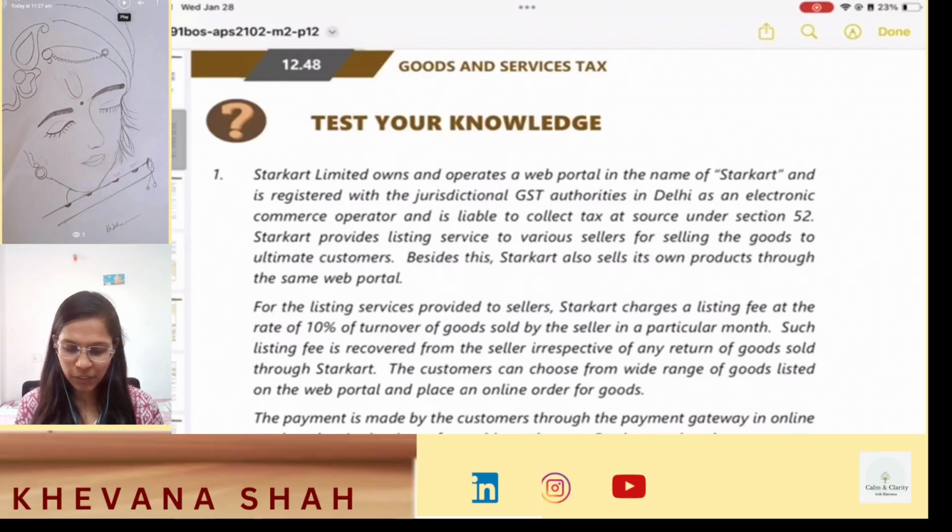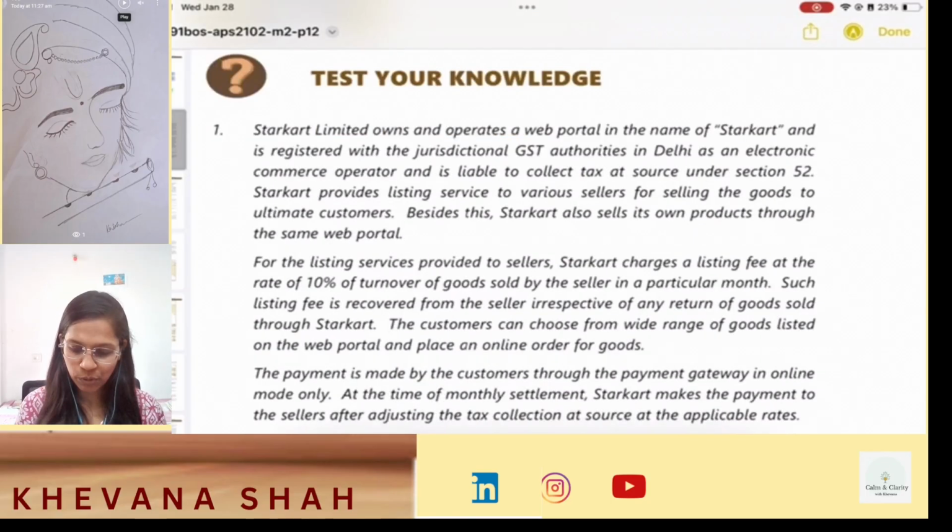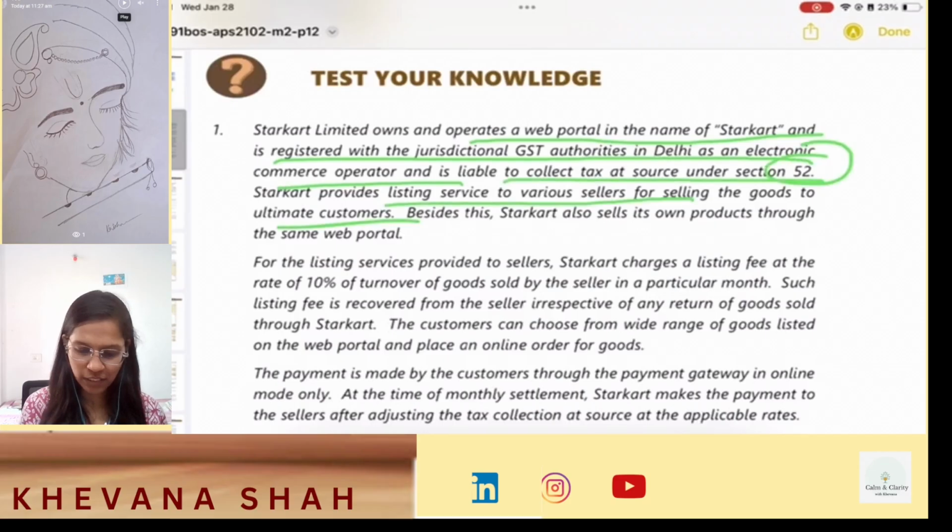Starcart Limited owns and operates a web portal in the name of Starcart and is registered with the jurisdictional GST authorities in Delhi as an electronic commerce operator and is liable to collect tax at source under Section 52. Starcart provides listing services to various sellers for selling the goods to ultimate customers. Besides these, Starcart also sells its own products through the same web portal.